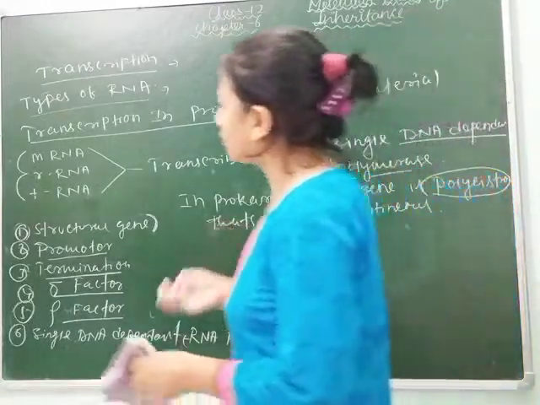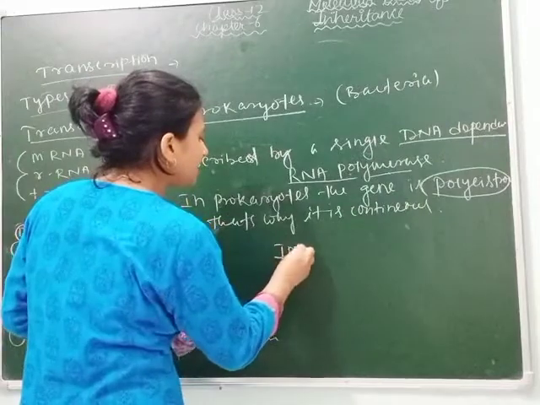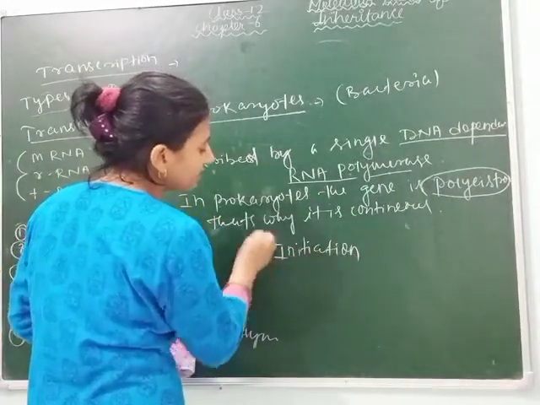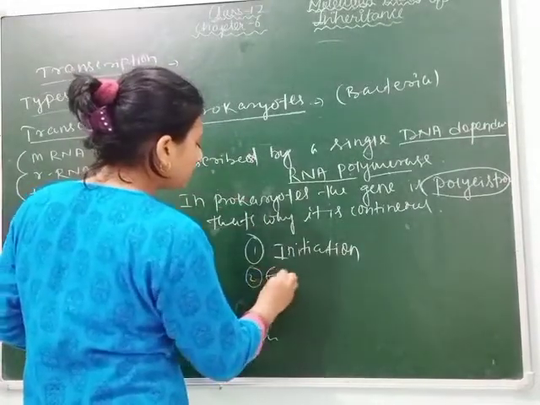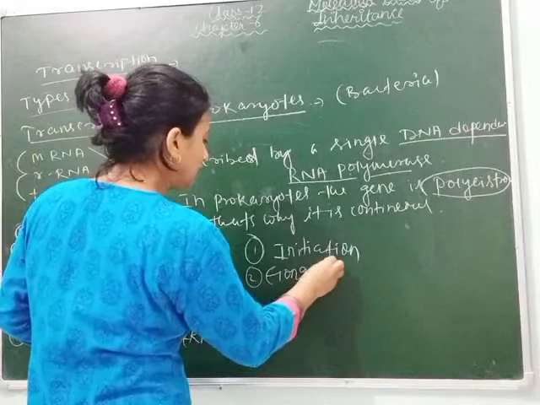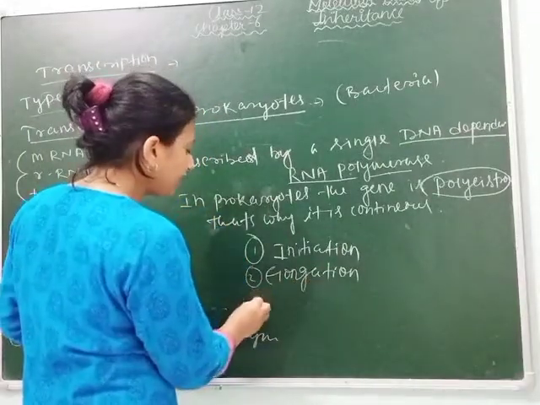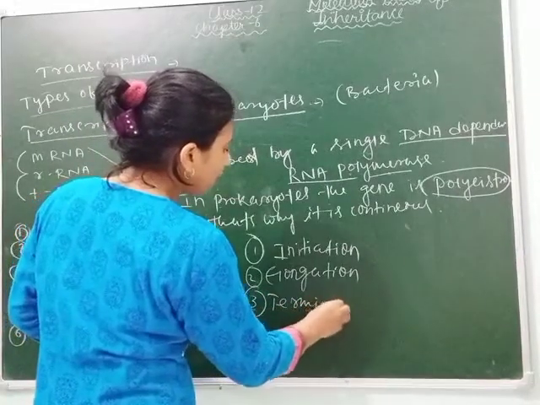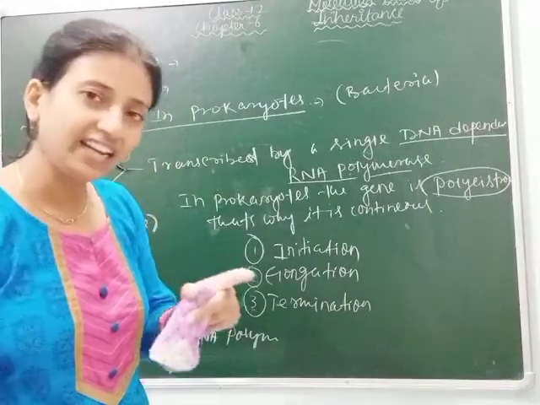Again, the process of transcription takes place through 3 steps. First step is initiation, means it will start. Second one is your elongation, means the polymerization of the DNA strand. Then third one is your termination. All these 3 activities take place in prokaryotes as well as in eukaryotes.